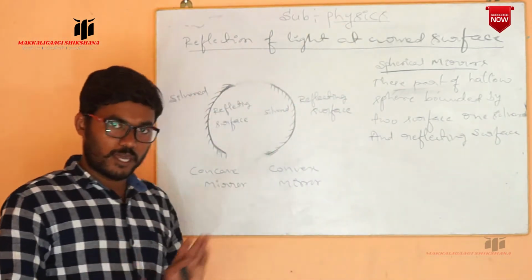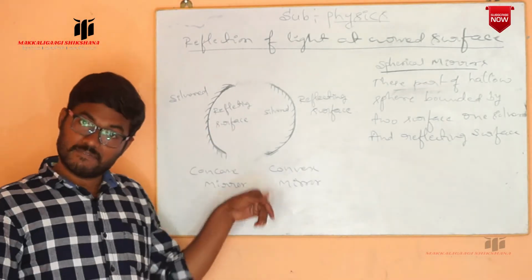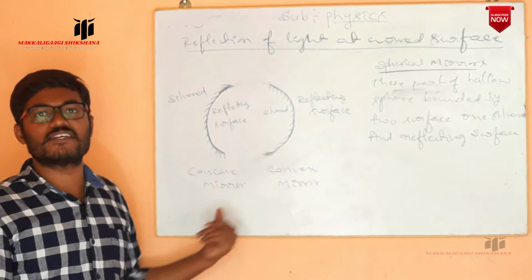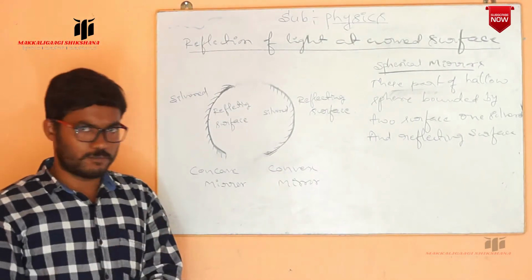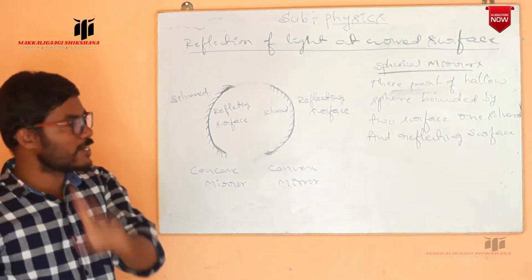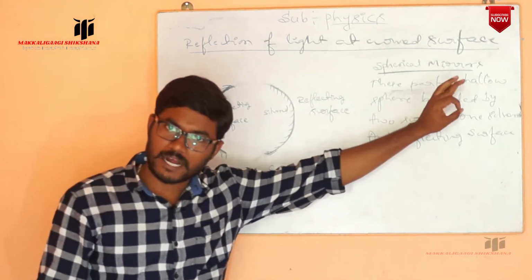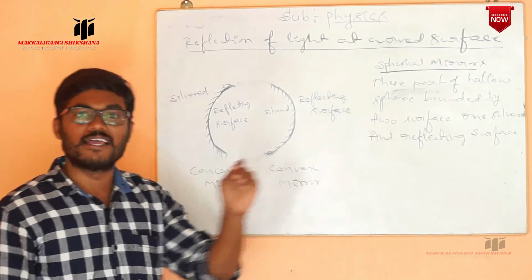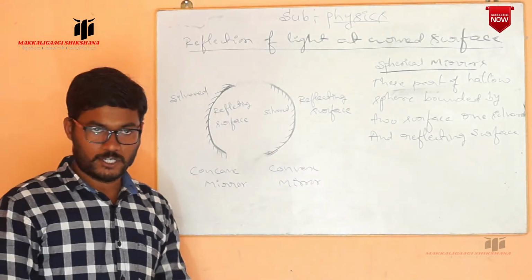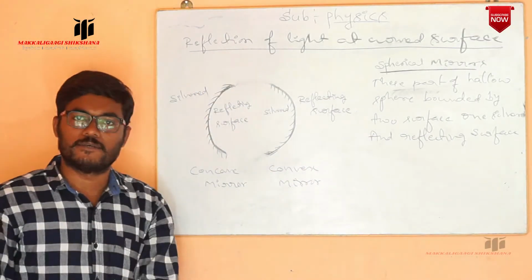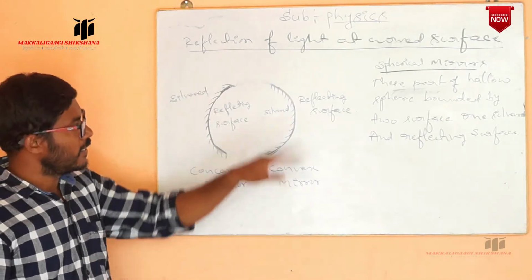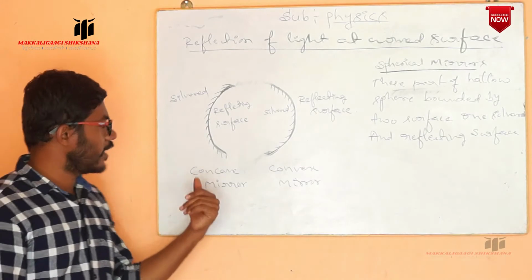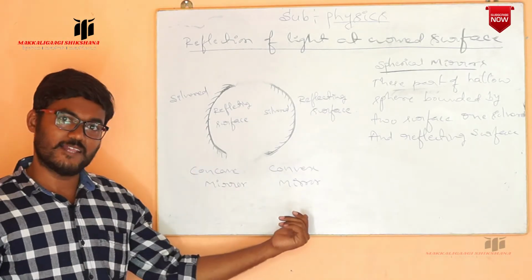I didn't tell you which is the reflecting surface and which is the silver. You are not required to know, because based on that we classify them into concave and convex mirrors. Spherical mirrors are part of a hollow sphere bounded by two surfaces. One is the silver and another is the reflecting surface. Those mirrors we call the spherical mirrors. Again, spherical mirrors are classified into two kinds: one is the concave mirror and another is the convex mirror.